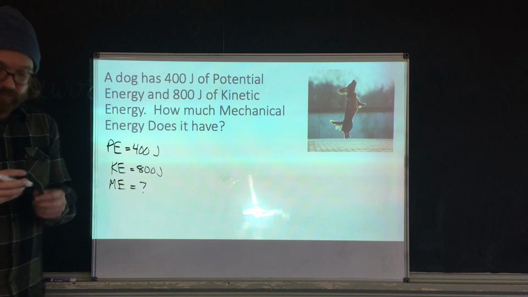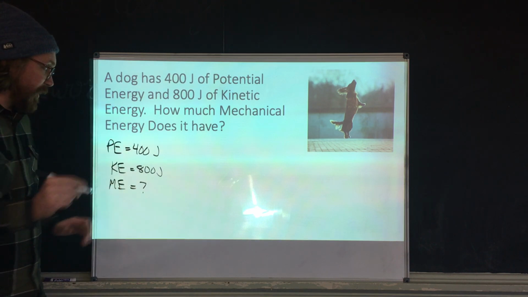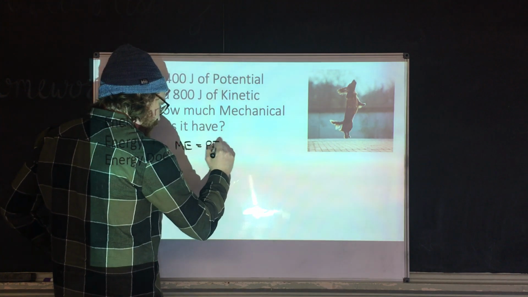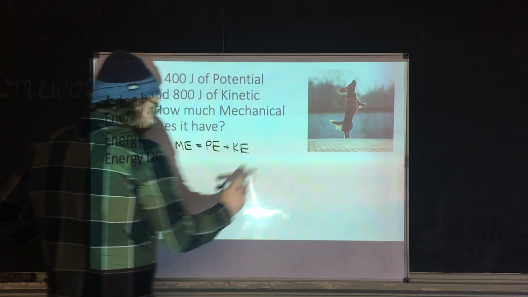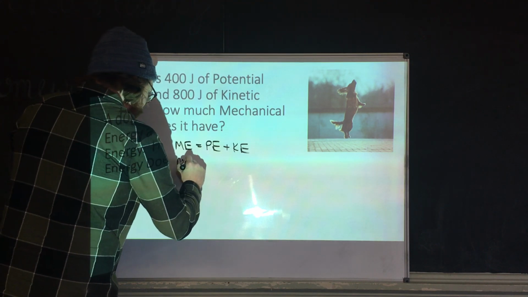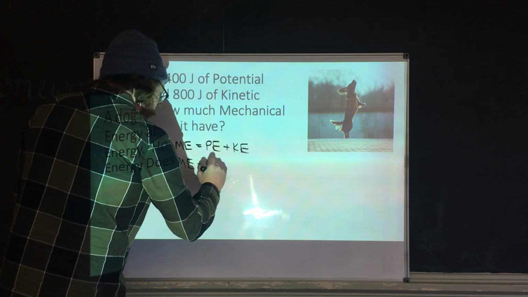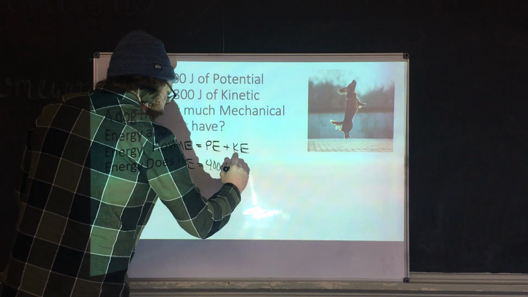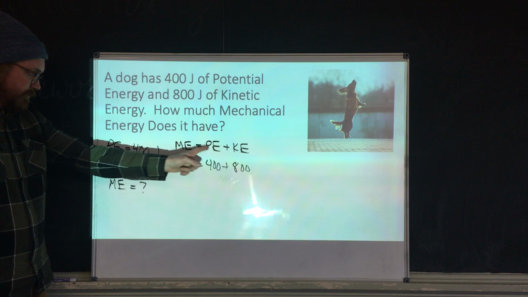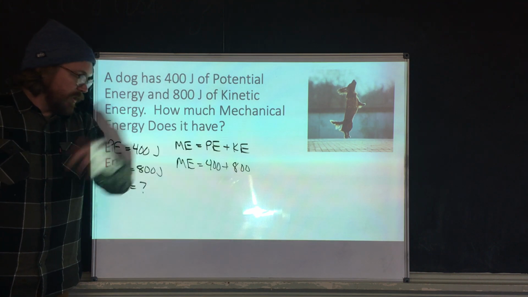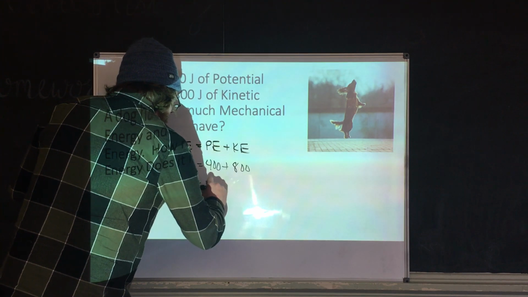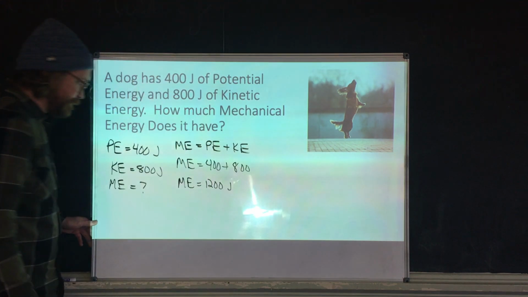Well, if you remember, we can always write down our equation first. So our equation here is mechanical energy equals potential energy plus kinetic energy. All right, we got everything we need. Plug your numbers in. Mechanical energy equals 400 joules of potential plus 800 joules of kinetic. All right, just plug them in. Boom. 400 plus 800 gives me a total mechanical energy of 1,200 joules.